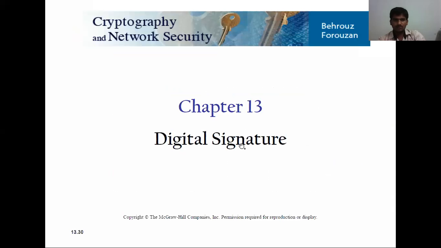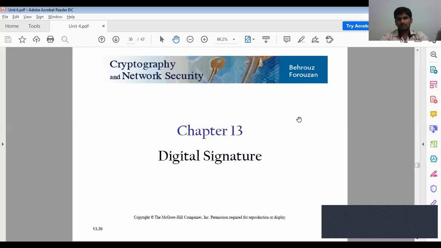So up to here, hash functions and message digests, we completed today. Tomorrow we will learn about digital signatures. Okay, we'll deal with digital signatures tomorrow.